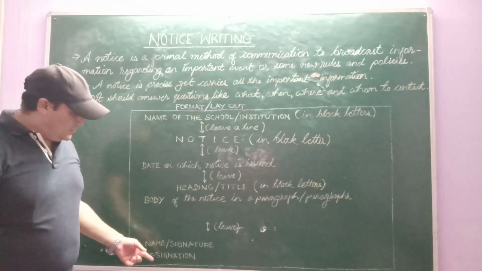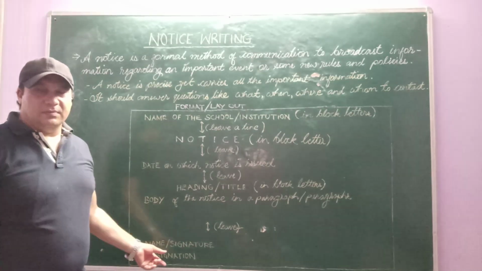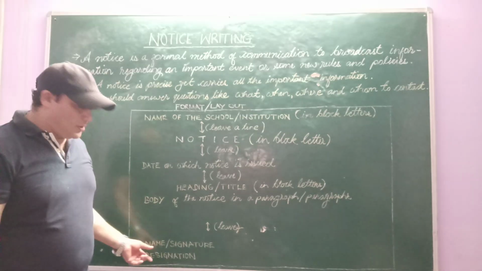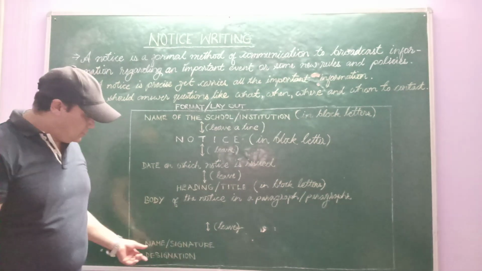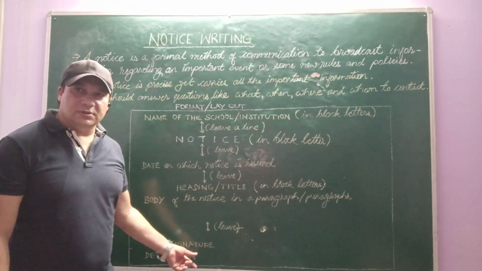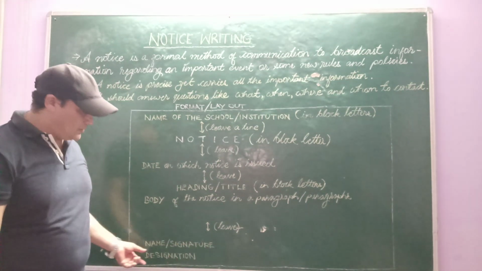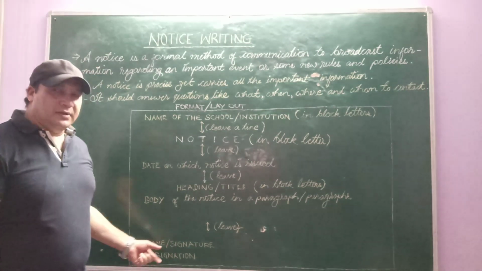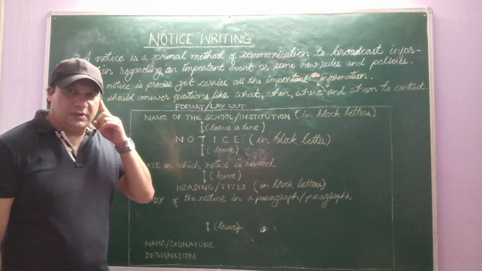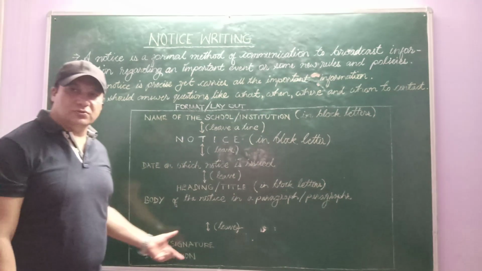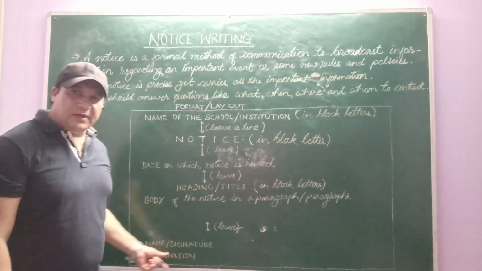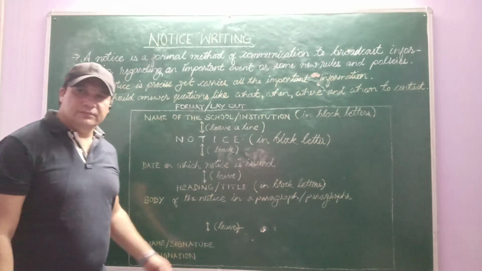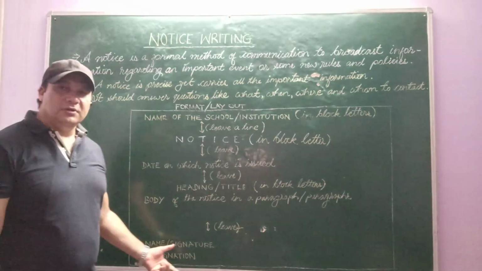Or sometimes you have a cultural committee in the school, so here will be secretary of the cultural committee. Any designation will be there, secretary. Listen, or if you are the head boy of the school, or head boy of the class, or the captain of the school, we write captain, we write head boy, we write head girl of the class, the monitor, prefect.